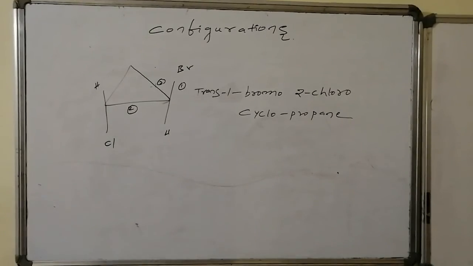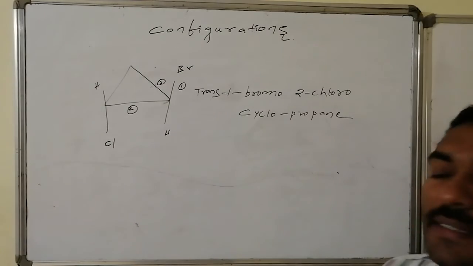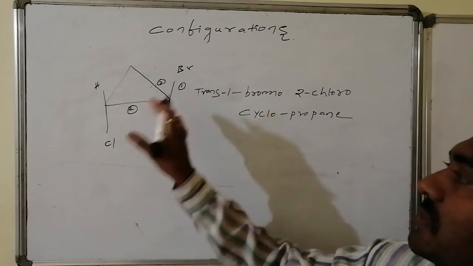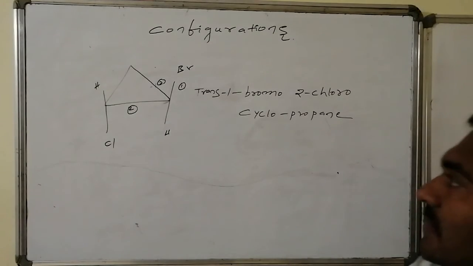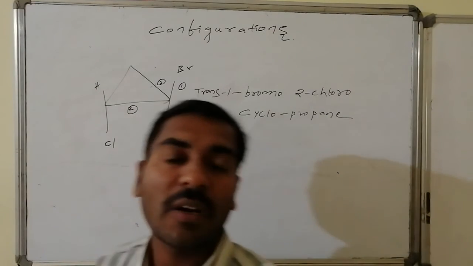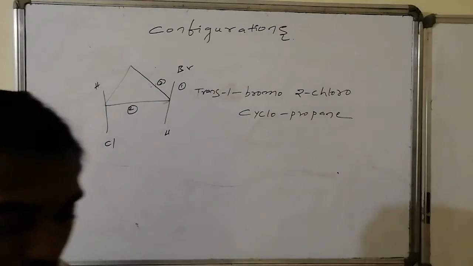Yes, configuration in cyclic molecules. Let us take a cyclopropane molecule having 2 chiral centers, at the first position as well as the second position. Those are in trans relation with one another. The name of the compound is trans 1-bromo-2-chloro, as far as the IUPAC system is concerned, cyclopropane.